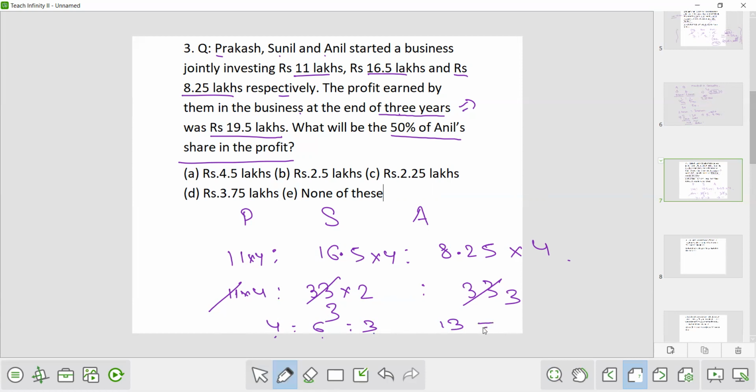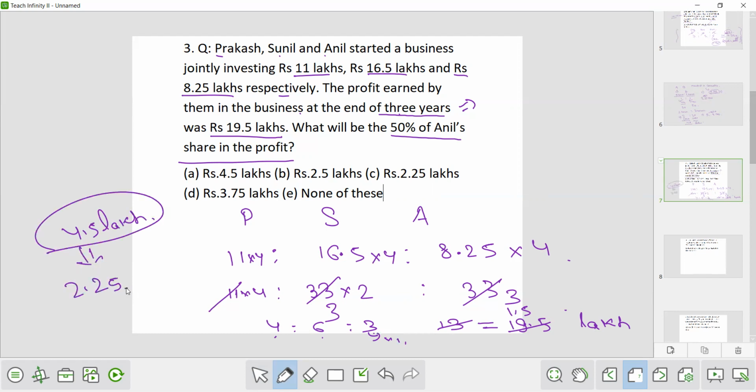But profit is not 13. Actually it's 19.5 lakhs. So how many times will it go? It's 1.5 lakh. So what will be the 50% of Anil's share in the profit? So where is Anil? This is Anil, 3. So 3 into 1.5, that is 4.5 lakh is the total profit of Anil. So 50% of 4.5 lakh is 2.25 lakh. So answer is C.